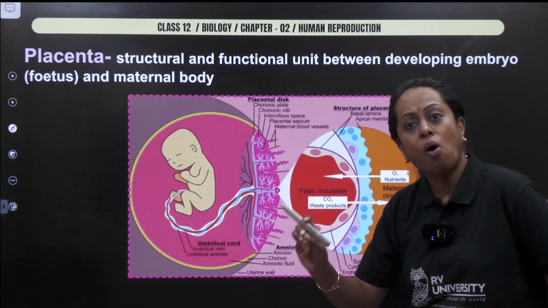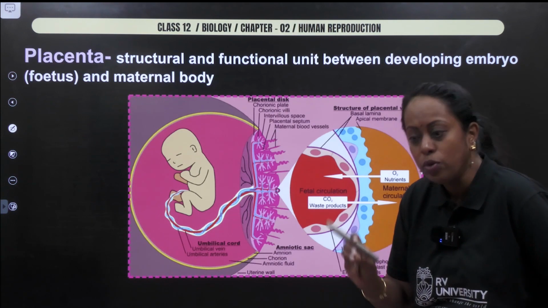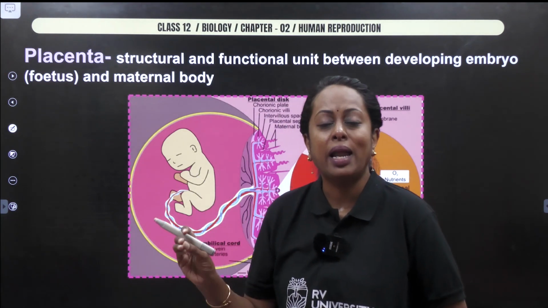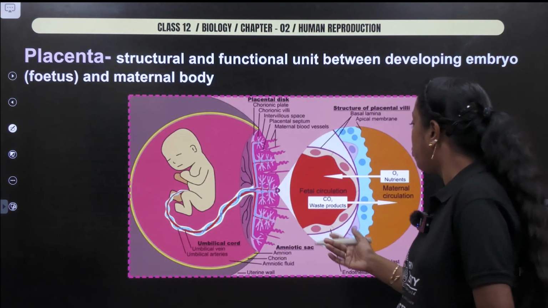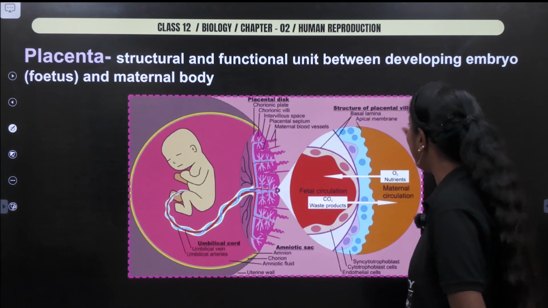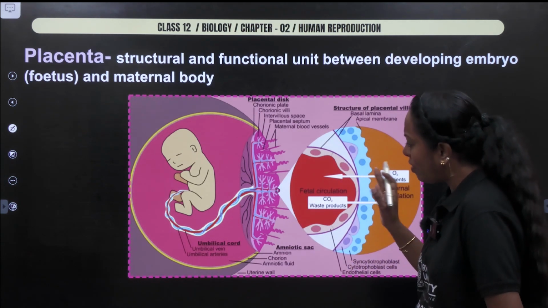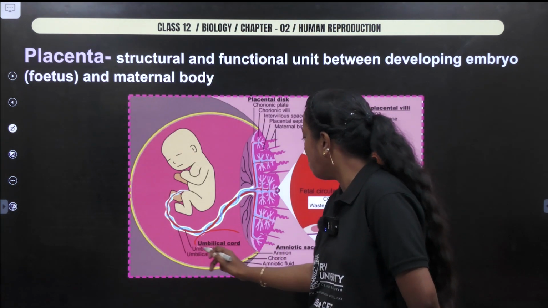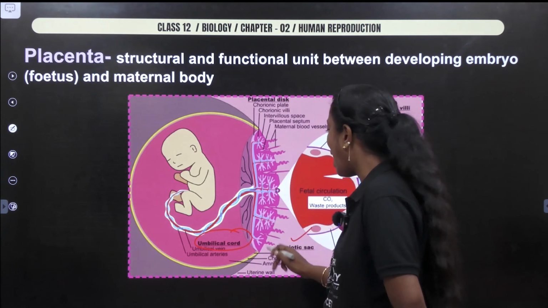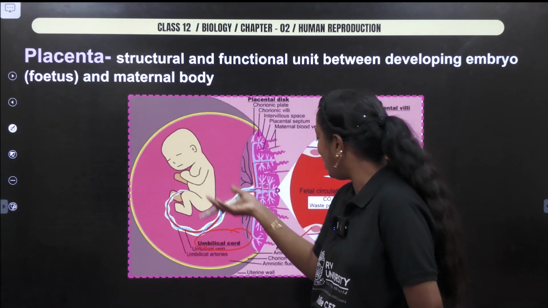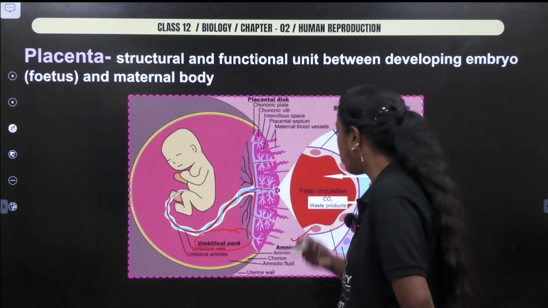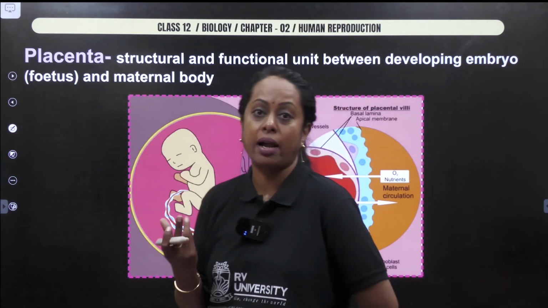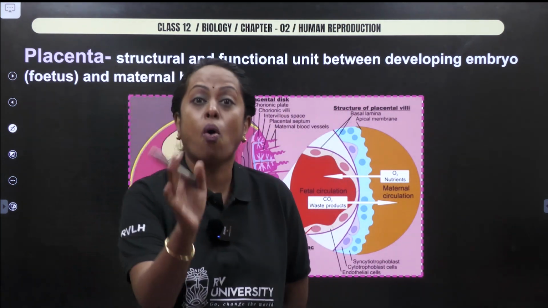But one of the important points where we tend to lose marks is hormones. I want you to understand the hormonal play of the placenta really well. But before that, just have a look at this particular image. It has too many terms. Just look into the terms we have studied with respect to the NCERT part itself. You can see what is called the umbilical cord here. You will also come across a sac called the amniotic sac, in which the baby is present. You know that there is presence of chorion and amniotic fluid bag. You also came across the yolk sac, sorry, not embryo sac, yolk sac.